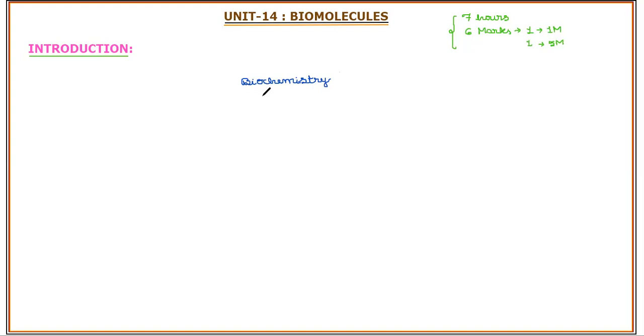So we'll focus on what the branch biochemistry deals with, and why there is a need of learning biomolecules with respect to the subject chemistry.